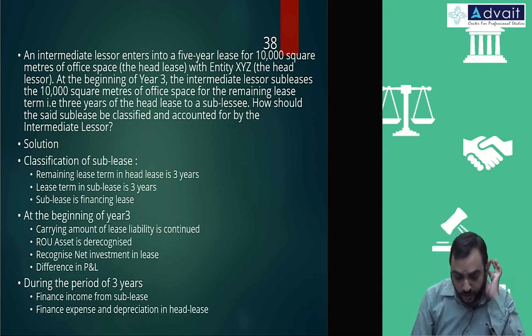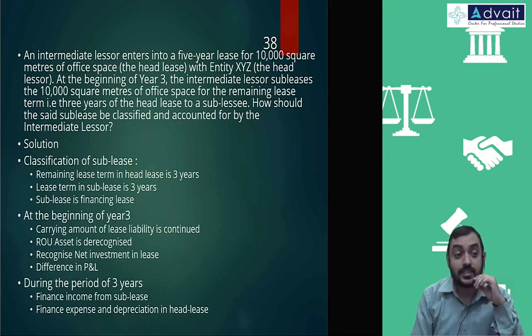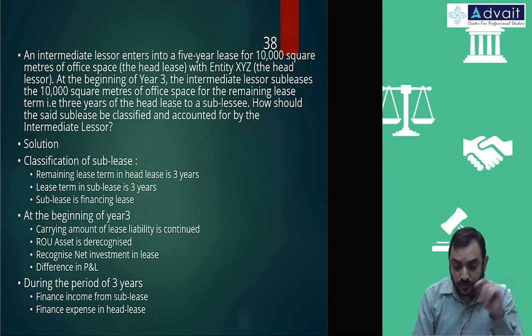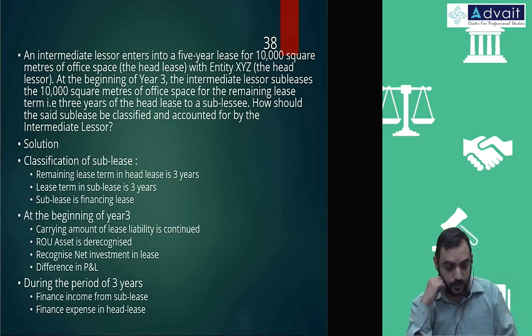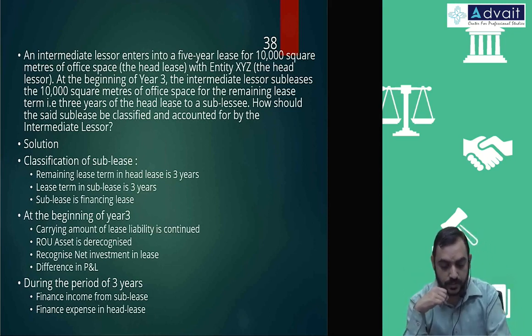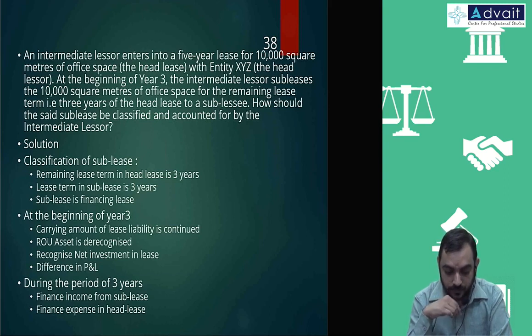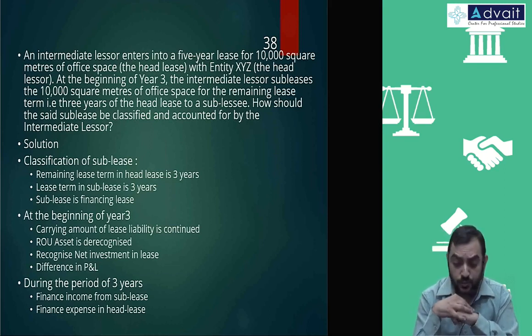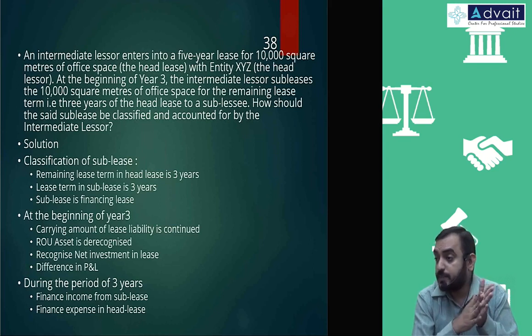Sorry, depreciation will not come because the ROU asset is derecognized. If it was an operating lease, that would have come. So just the finance expense. Finance income you recognize, finance expense also you recognize. Depreciation would have been considered if it was an operating lease.